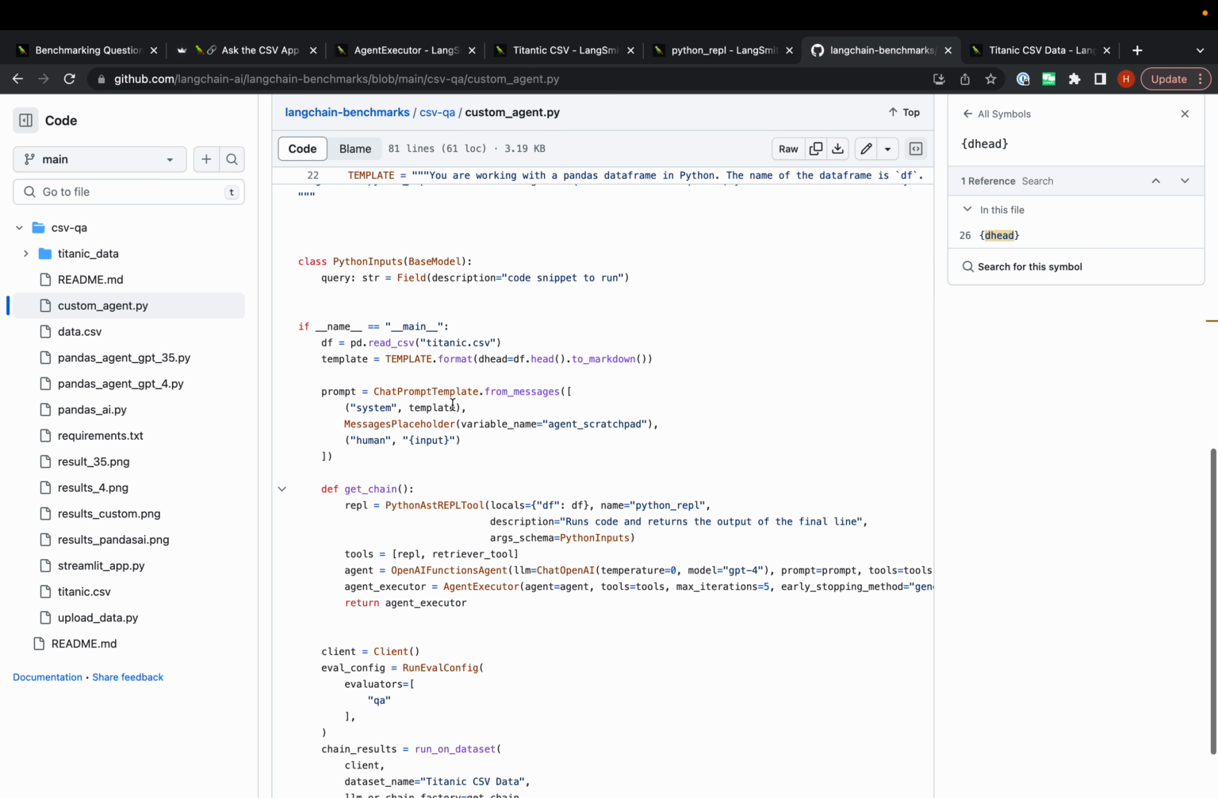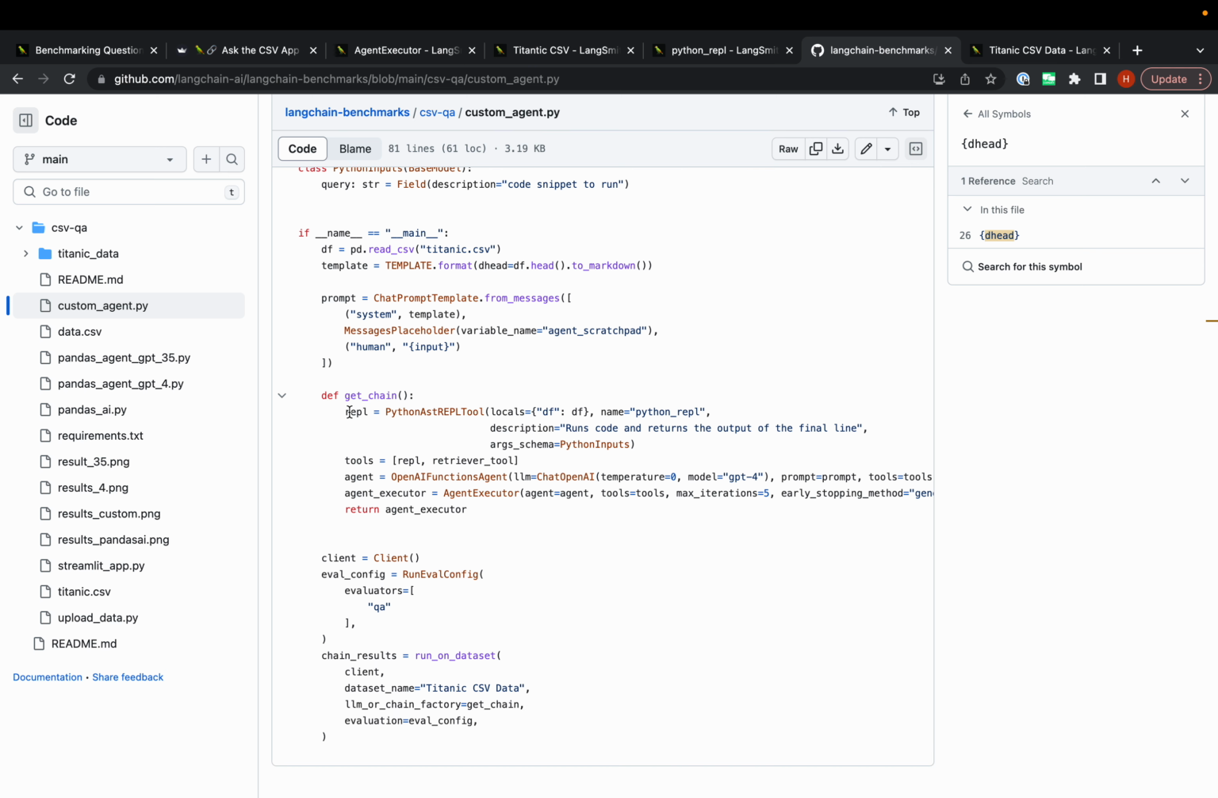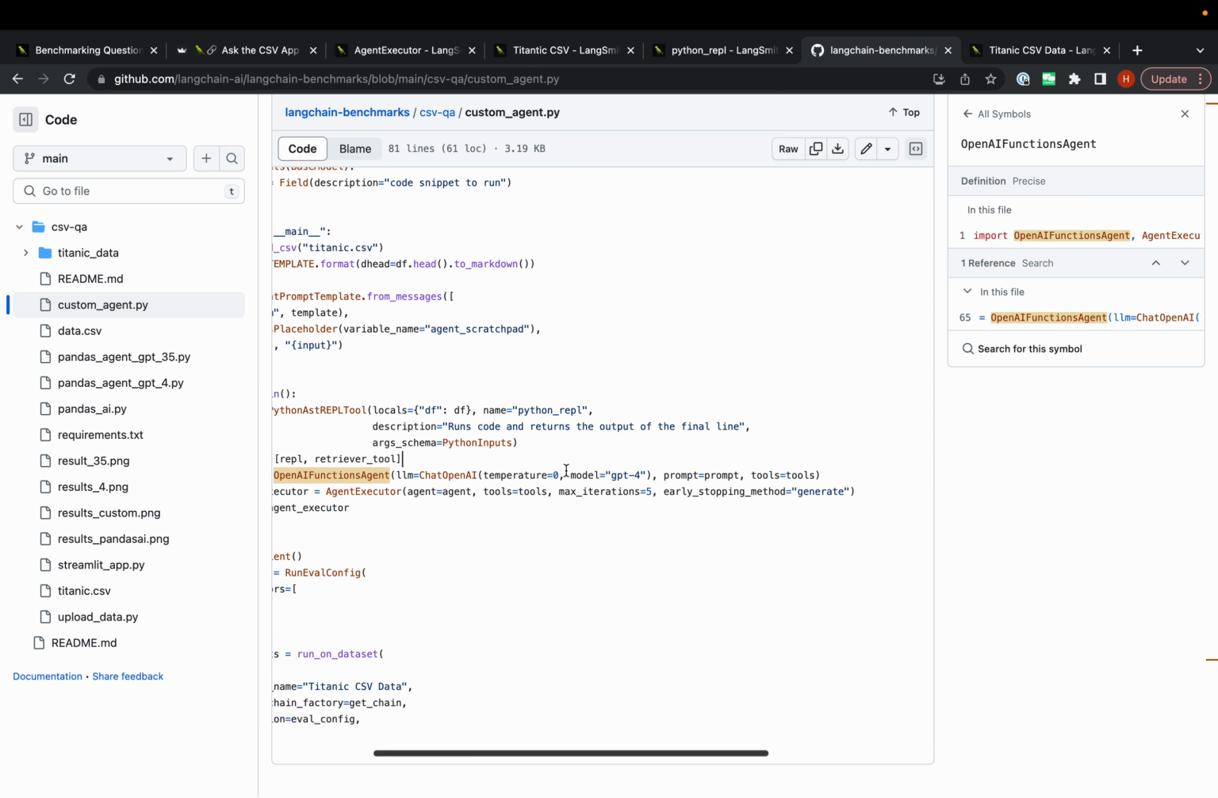Let's go down. We're now formatting this template. We're now creating this chat prompt template. We're creating the second tool. This is the Python REPL tool. This is pretty standard. And then we're using the OpenAI functions agent. And basically this is an agent that just uses the functions calling ability of OpenAI to decide which tool to take. And then we're initializing the agent executor.